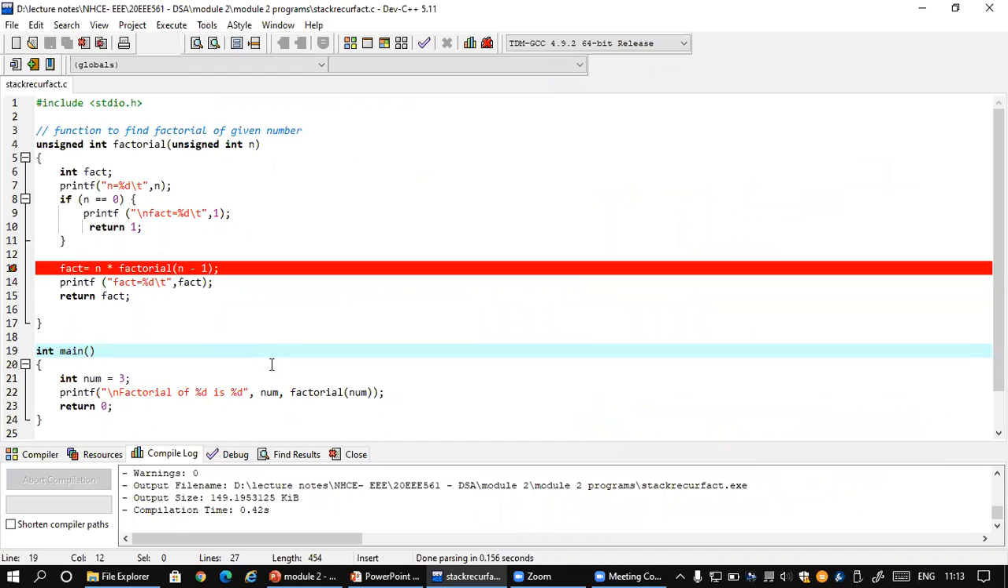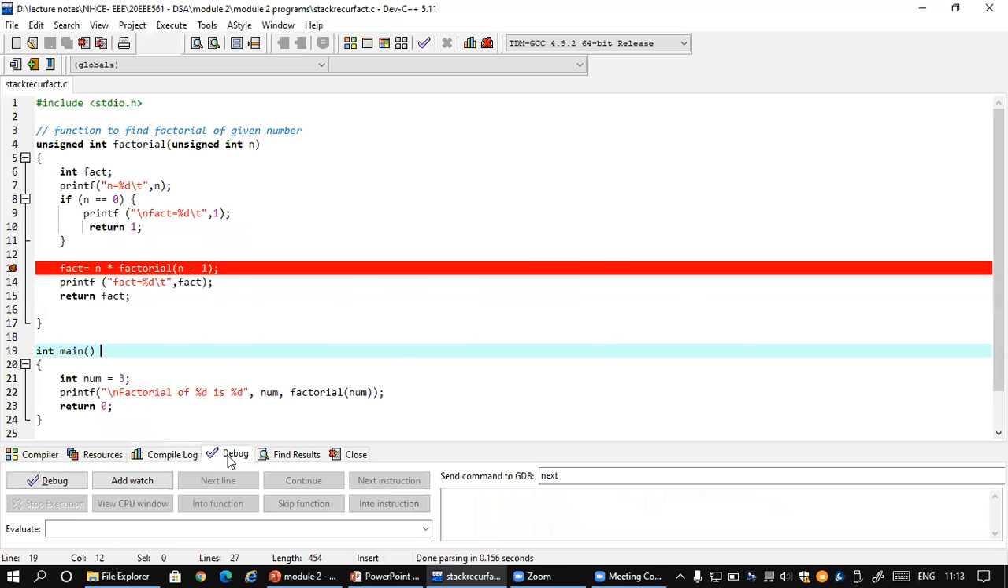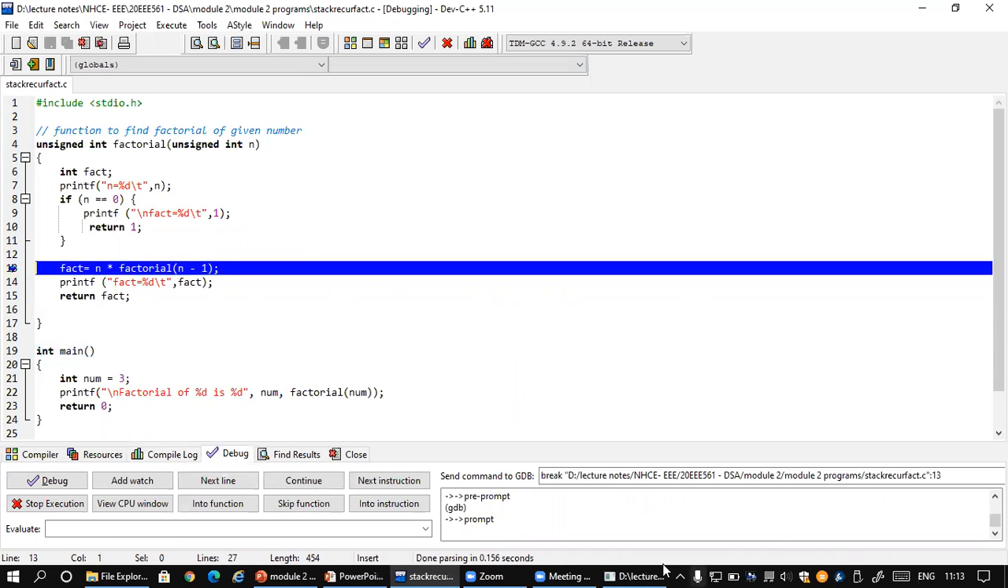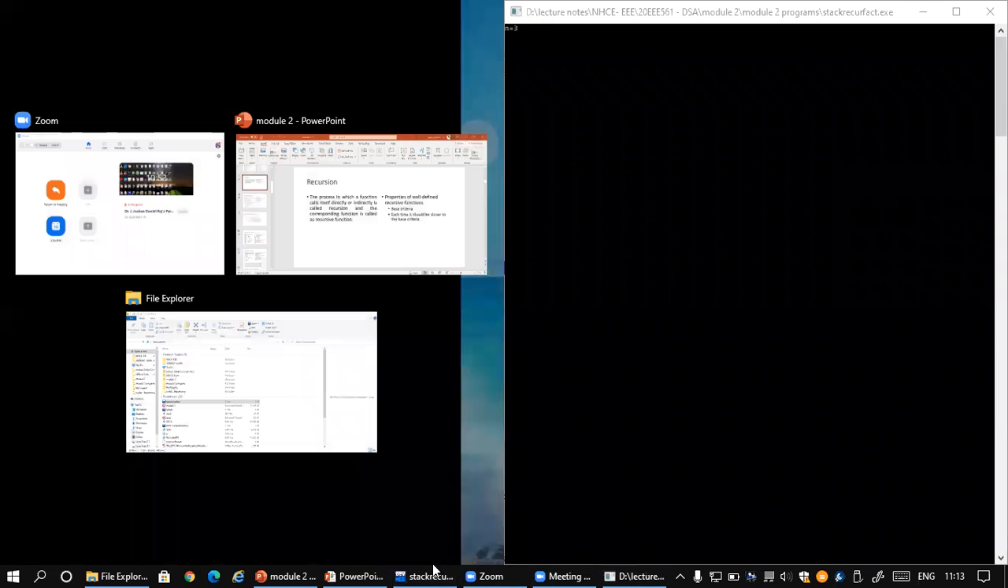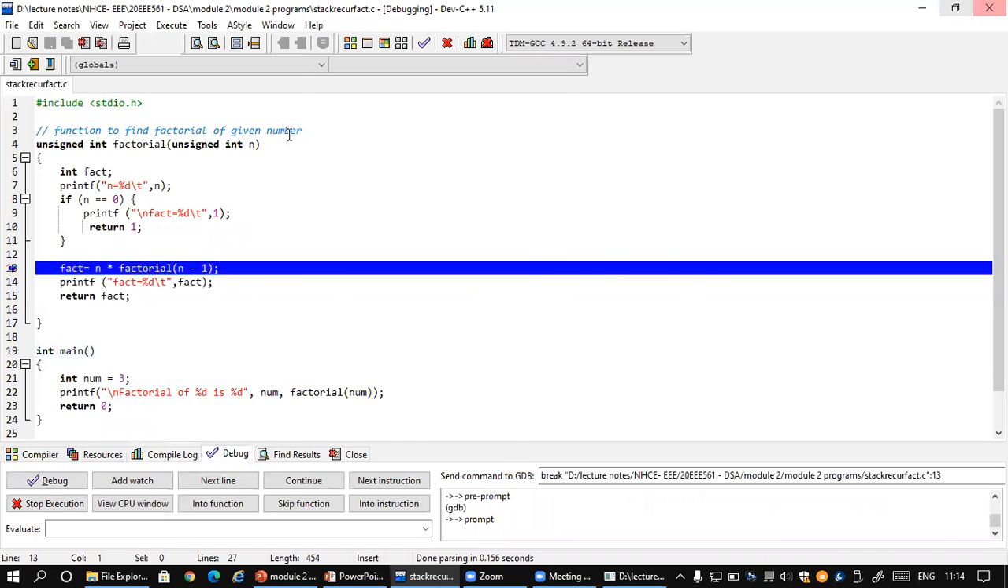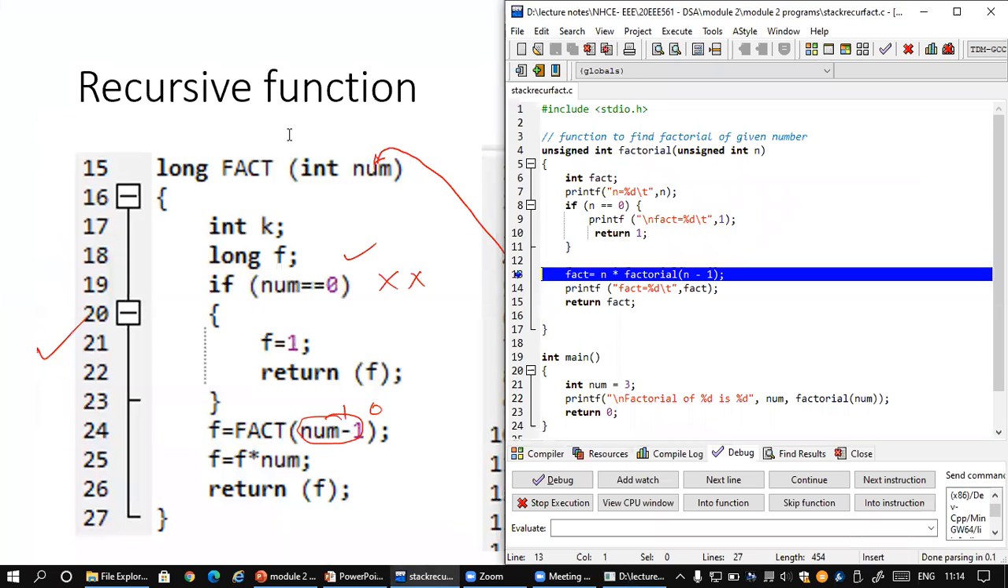What I'm going to do now is not run the program just like that, but instead debug this program. So I set my breakpoint here, and I've set num is equal to 3. Now what factorial are we going to find? We are going to find 3 factorial. Yes, it has come here. I adjusted this to this side, and this also I'll adjust so that we can view the screen in parallel.